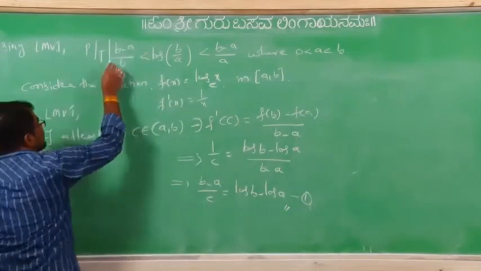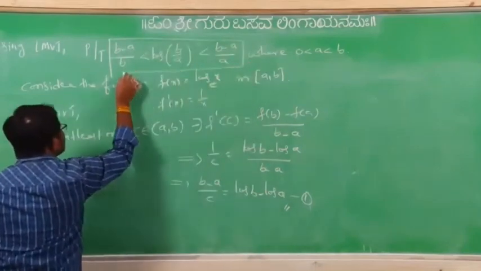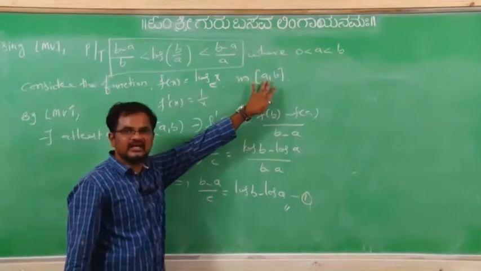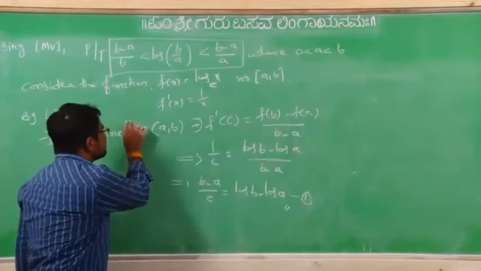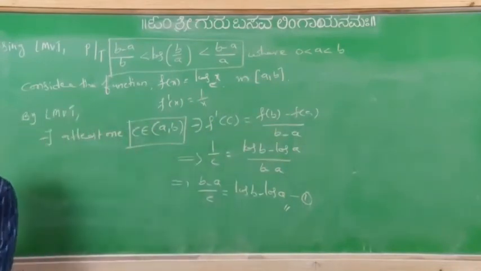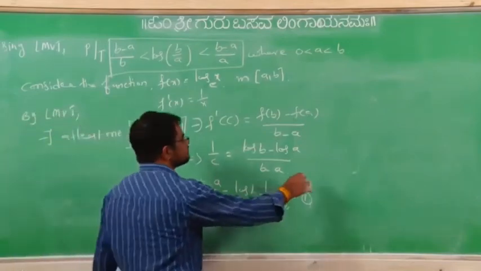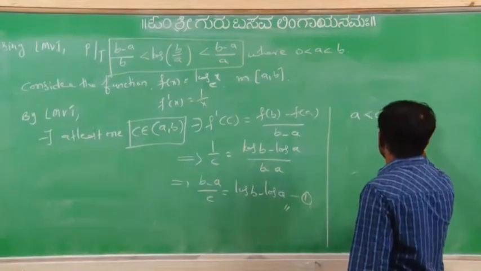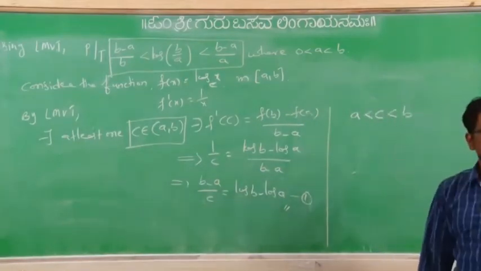For that, what we have to do? Our given condition here is that c is in between a and b. So c belongs to the open interval (a, b). That only I will take here: a less than c less than b, right?